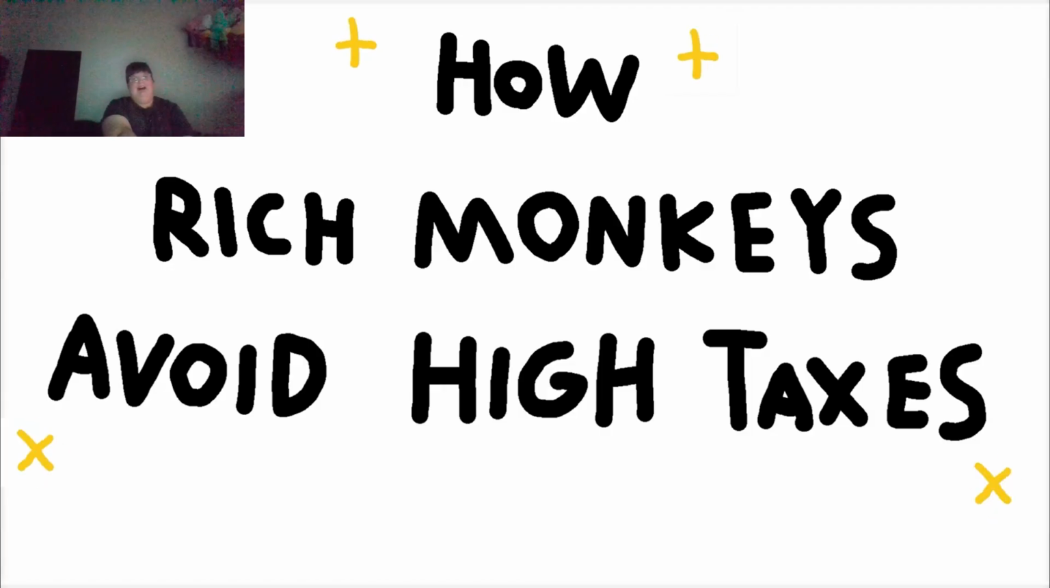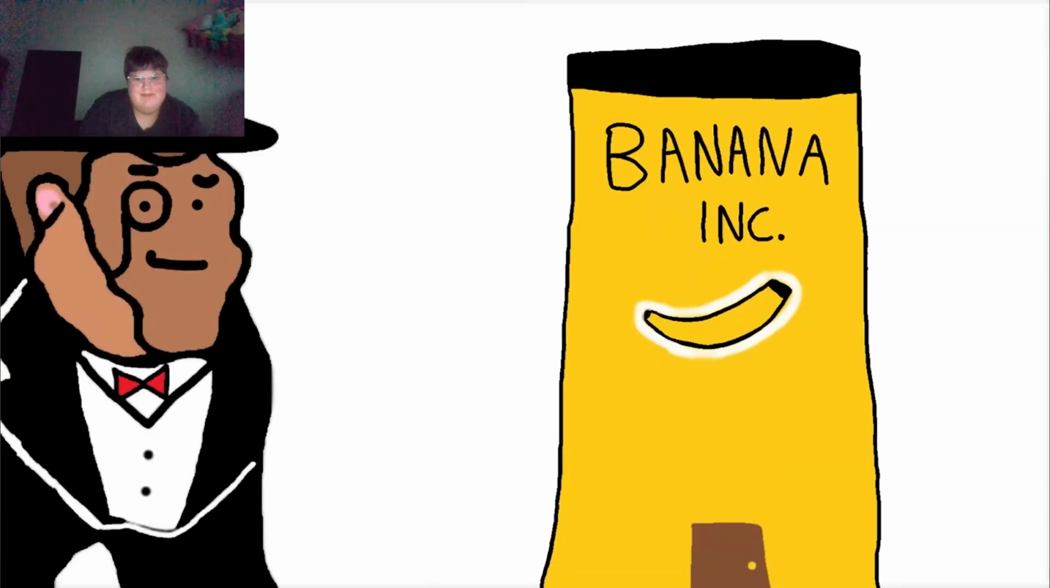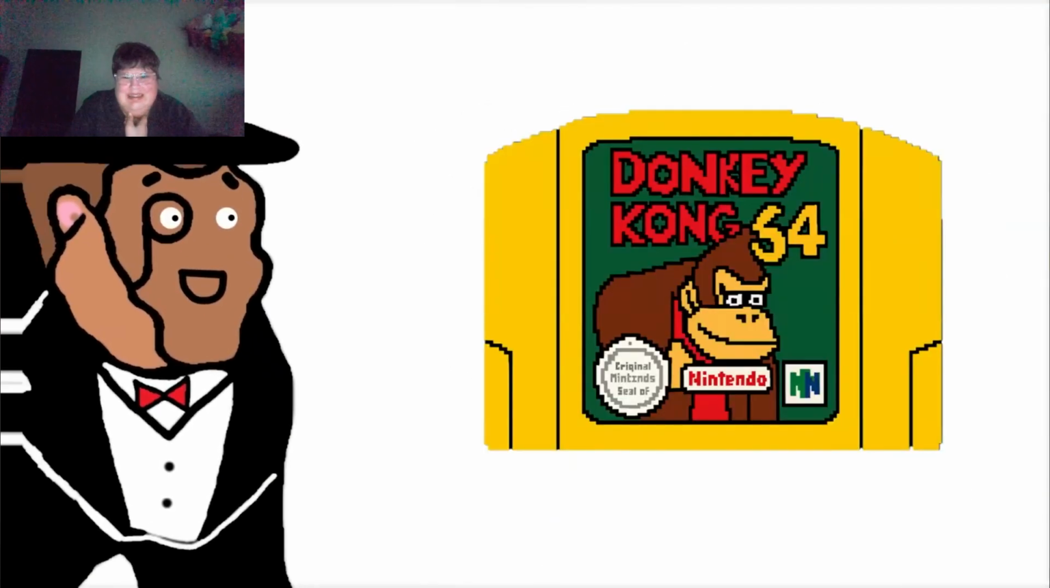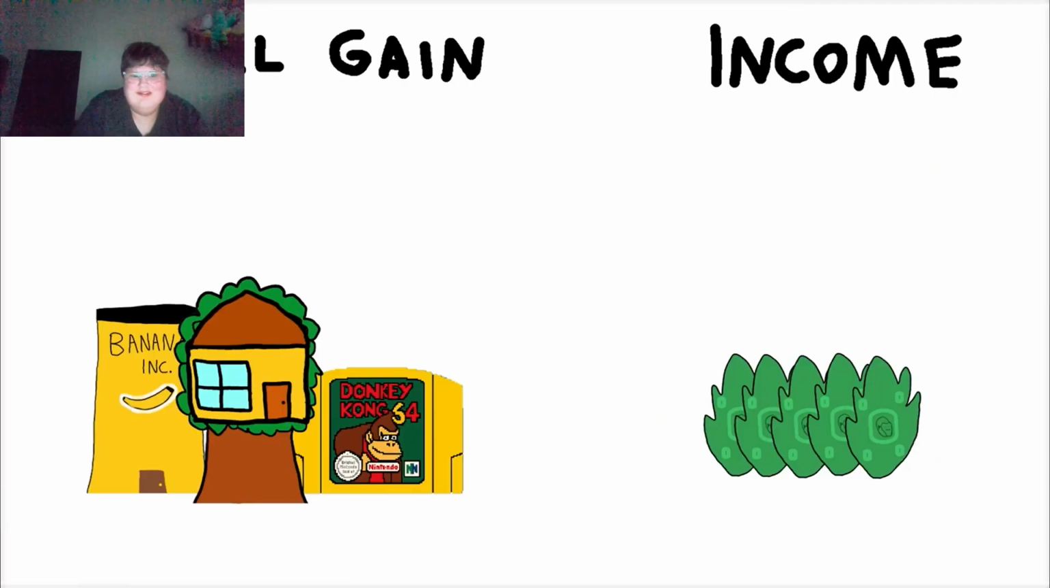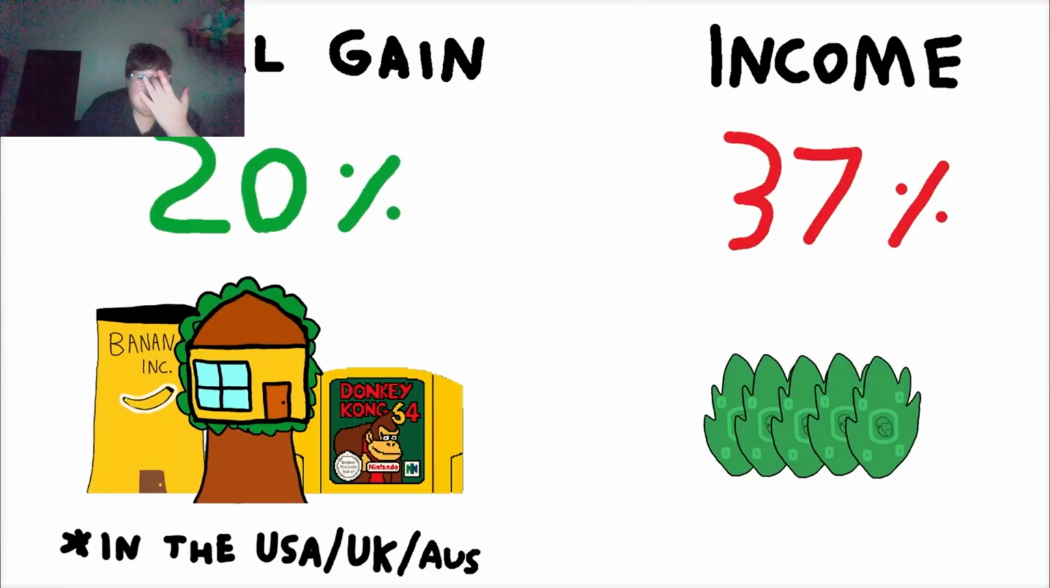How rich monkeys avoid high taxes. Rich monkeys can do this in many ways. They can own stock, property, or collectibles. And when they sell it, it's taxed as a capital gain, which is less than income tax. In fact, capital gains tax is only around half as much tax as monkey pays working regular monkey job.